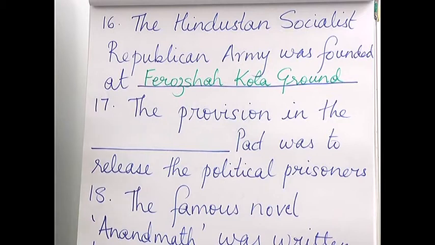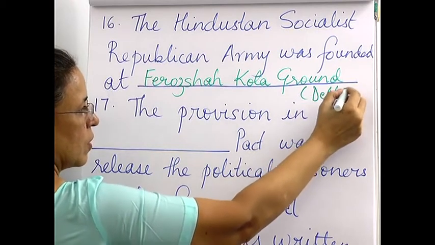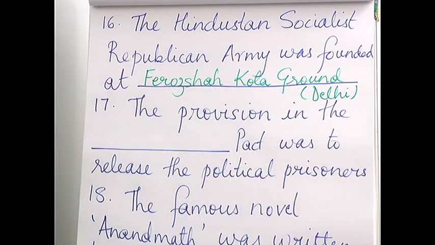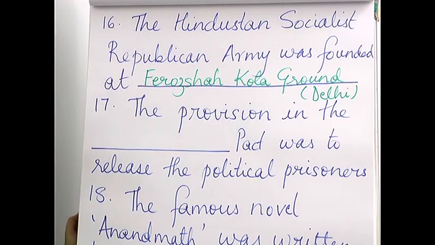Firoz Shah Kotla ground, you must be knowing, or the stadium, and this is at Delhi. So, that is where it was started. The Socialist Republican Party, if you know, one of the famous people in that was Chandrasekhar Azad. The reason why he was called Azad is because he was the last one to be caught. He was always Azad till the end.